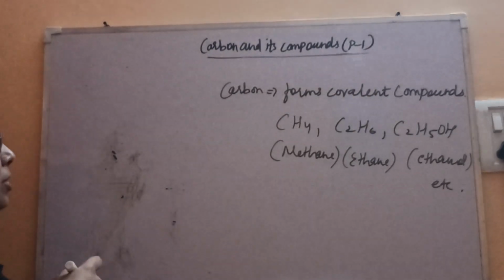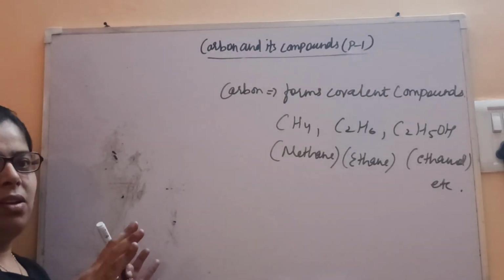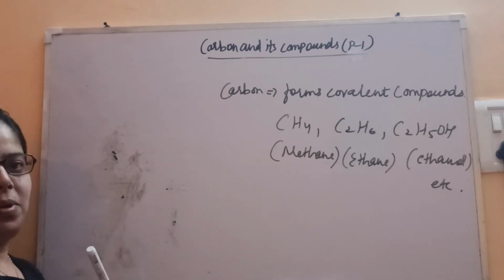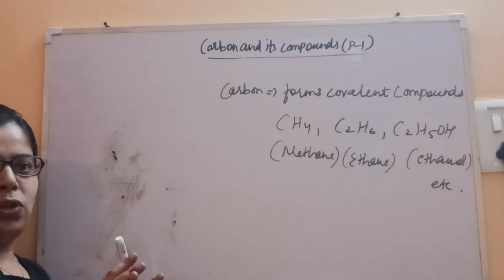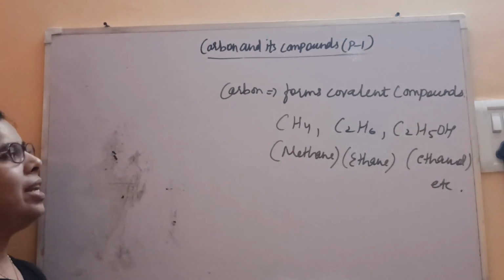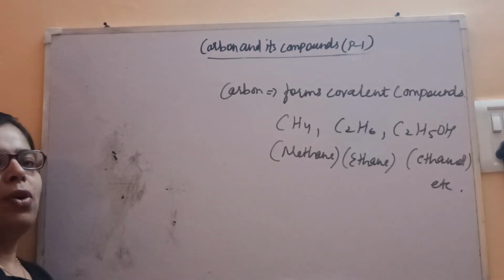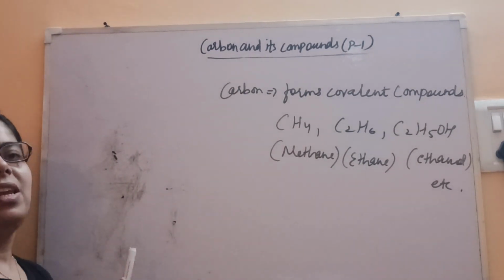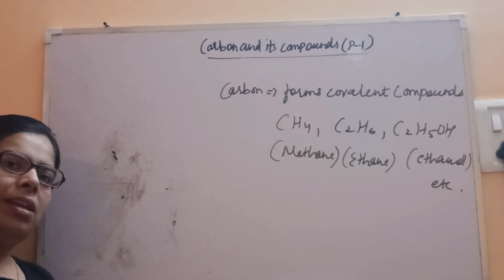So this is all about the basics to start this chapter. I think the basics are clear to you. Now in the next class we'll talk about why carbon cannot lose or gain electrons, and what is the versatile nature of carbon. So that we'll see in the next class.